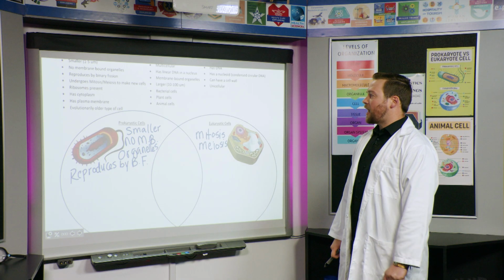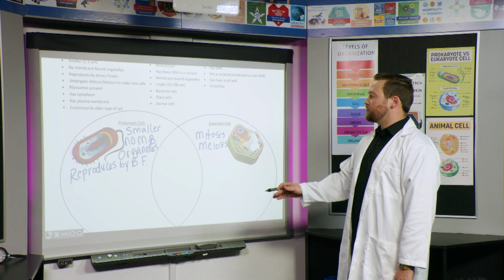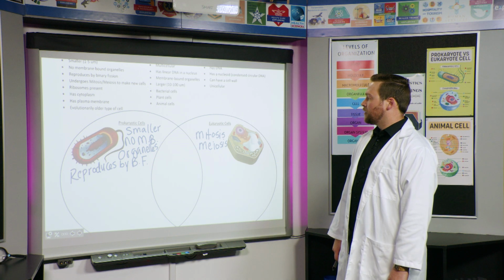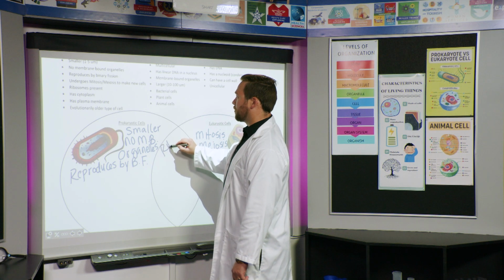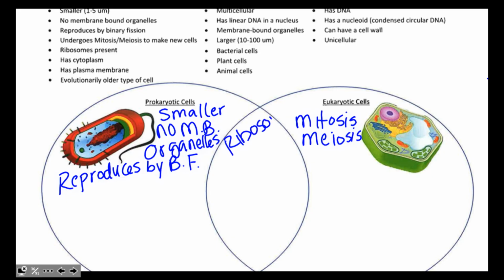Okay, so the next one says ribosomes present. Which of these cells have ribosomes? This one's actually going to go in the middle. Both of these have ribosomes. Remember, ribosomes make proteins. Proteins are very important. They're so important that prokaryotic cells need them and eukaryotic cells need them, so they go in the middle.